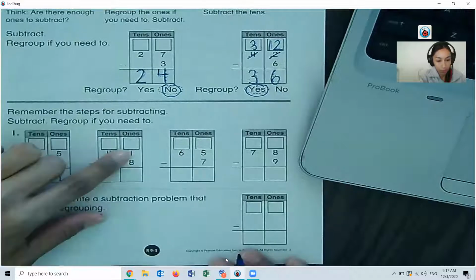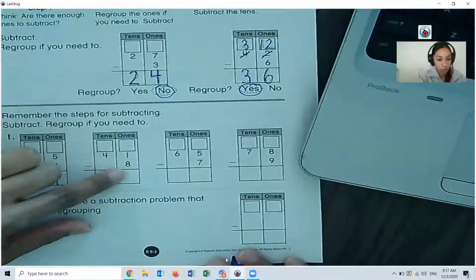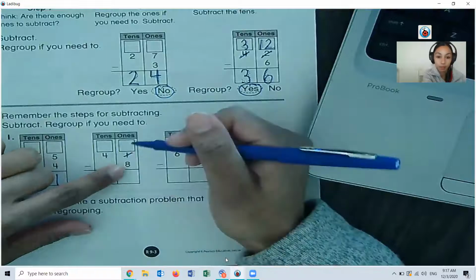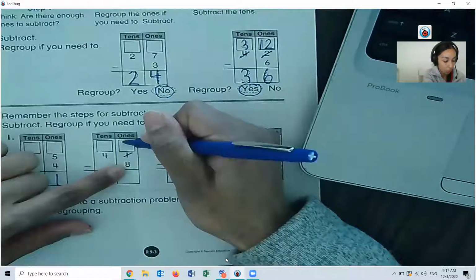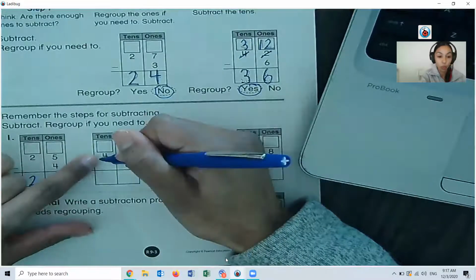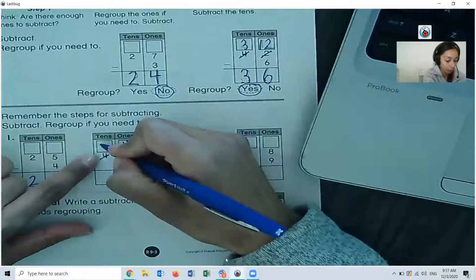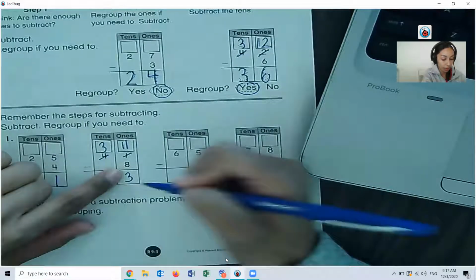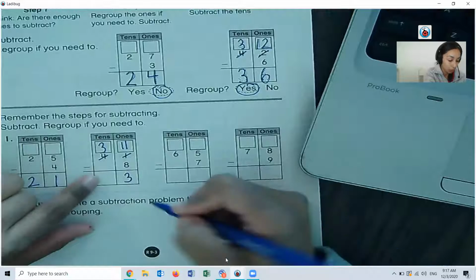Okay, I'm going to look at my 1 and my 8. Is there more on top or more on the floor? 8 is bigger, right? So that means there's more on the floor. Let's go next door and get 10 more. That 1 is now 11, 10 more. And that 4 is 1 less, 3. 11 minus 8 is 3. And 3 minus nothing is 3.